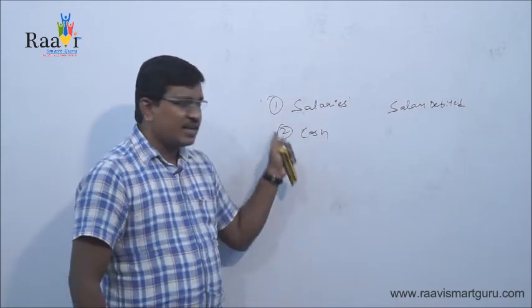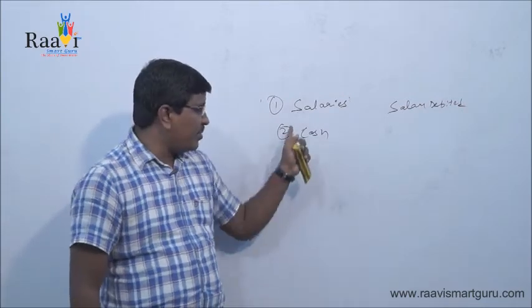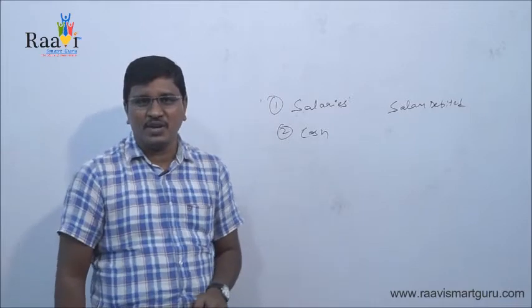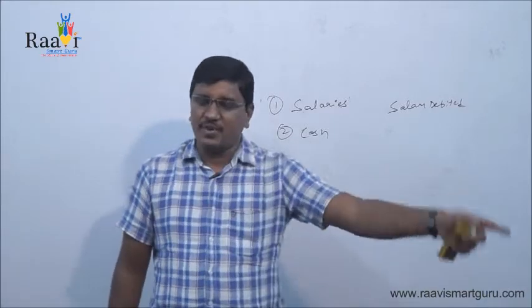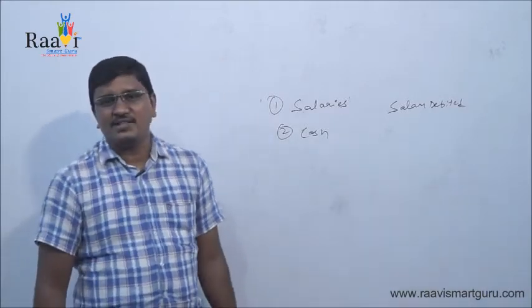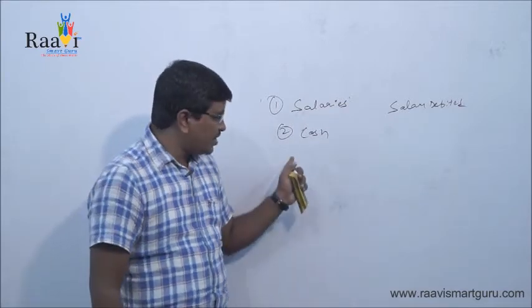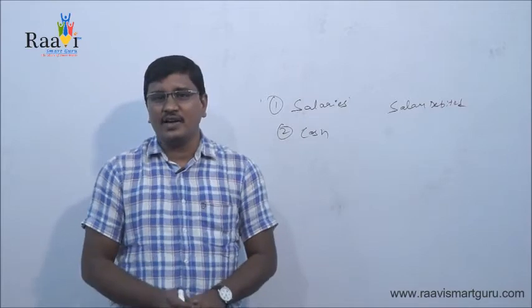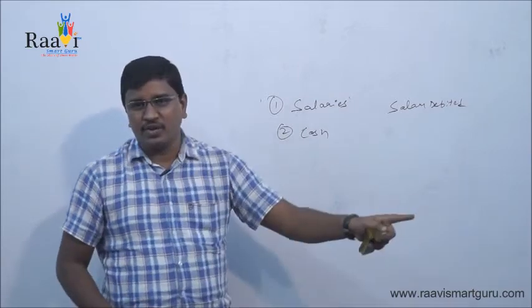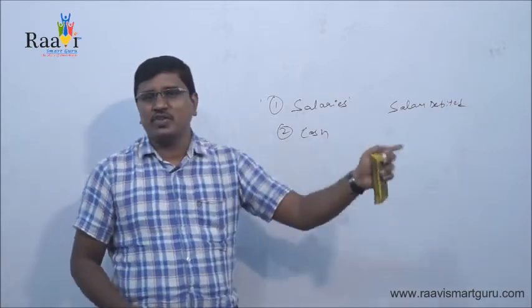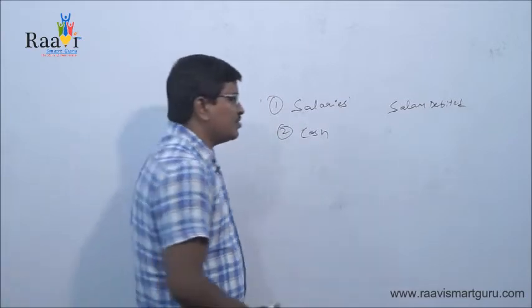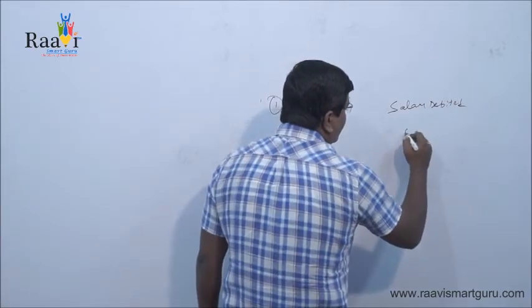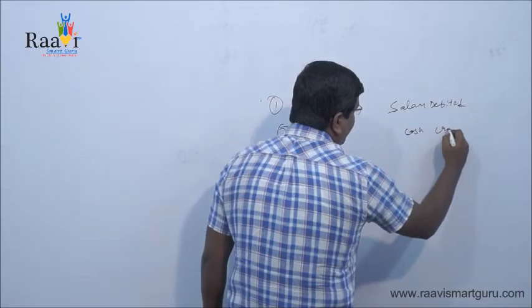Now in this case, the company paid the salaries to the staff. What does it mean? Cash is going out of the company. The company paid salaries to the staff, so cash is going out of the business. Whenever something goes out of the business, that should be credited. So the cash account should be credited.